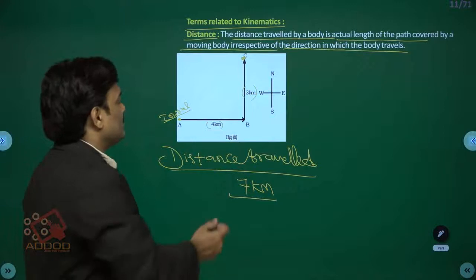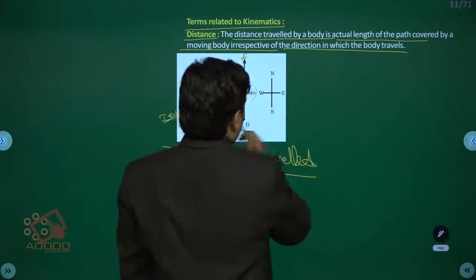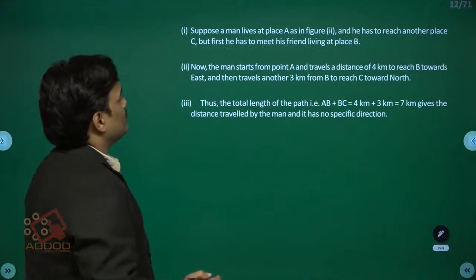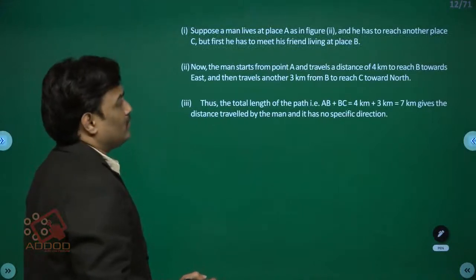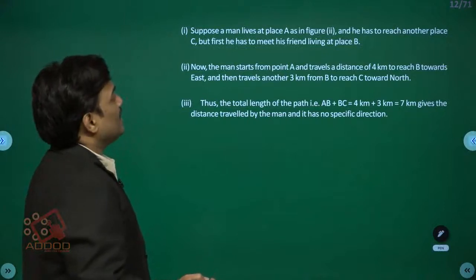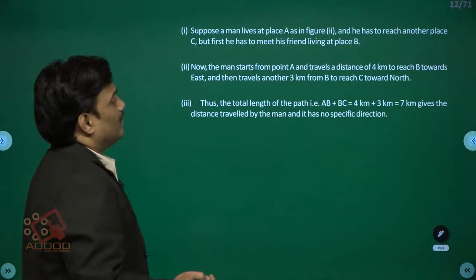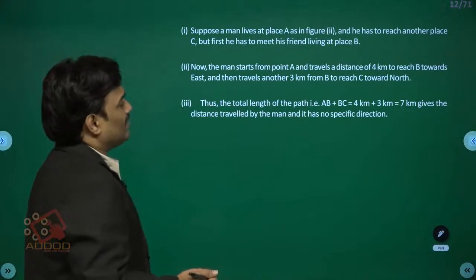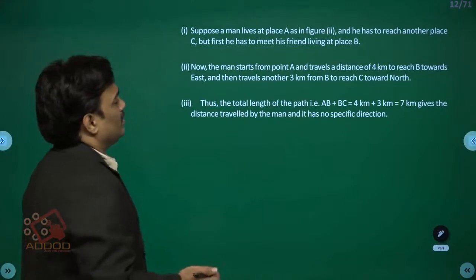Yeah. So it is the actual path length. Students, here you can see, suppose a man lives at place A as shown in figure 2, and he has to reach another place C, but first he has to meet his friend living at place B. Now the man starts from point A and travels a distance of 4 kilometers to reach point B.